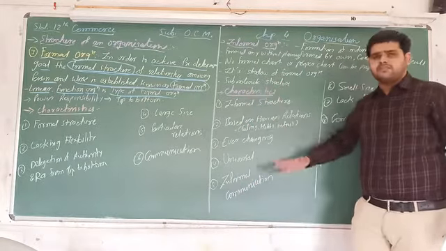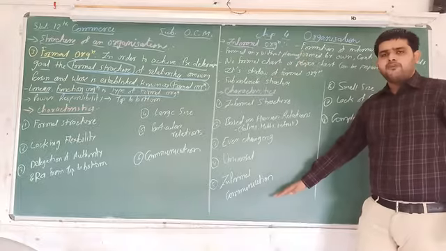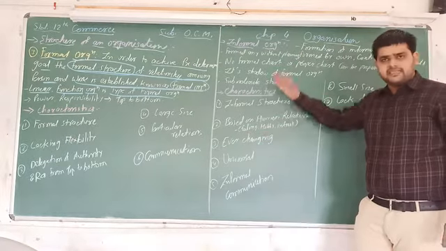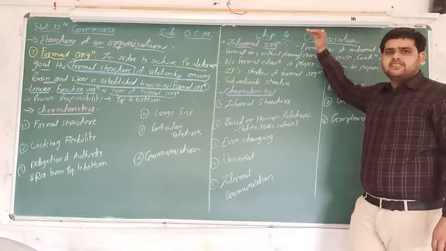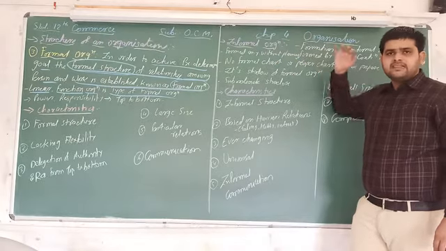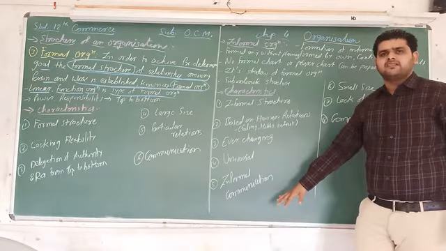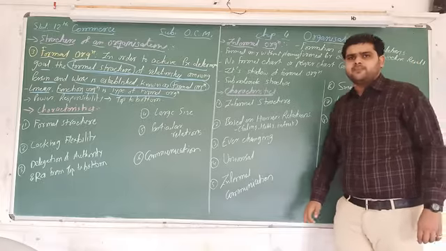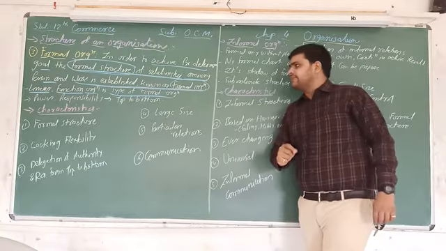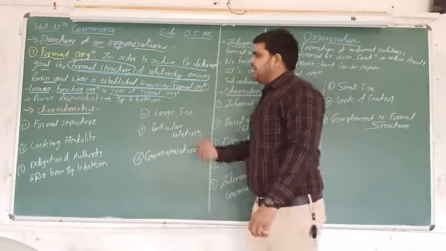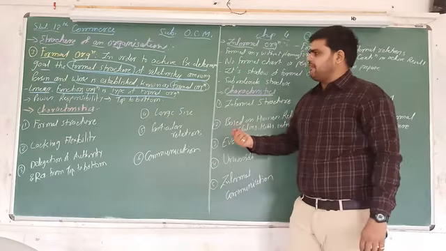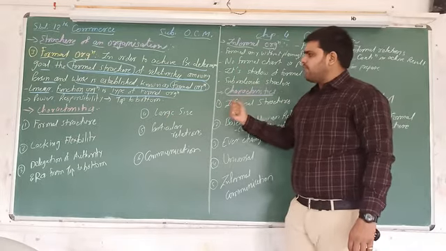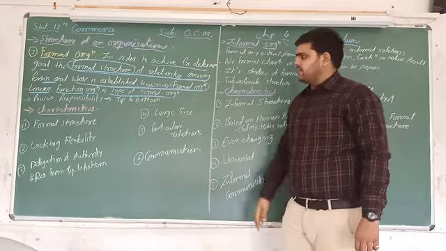The structure is that at top level there is the CEO, then general manager, then departmental heads, and then workers. That is the structure of the organization. So linear and functional, both are types of formal organization.